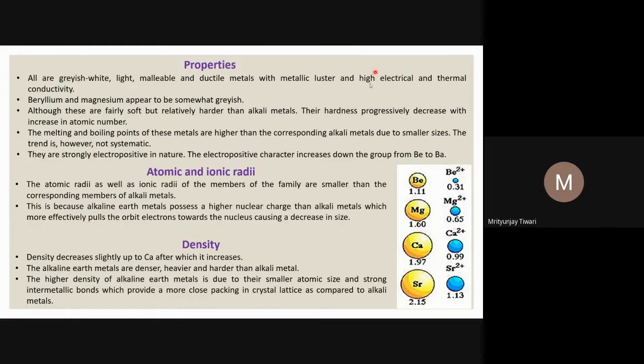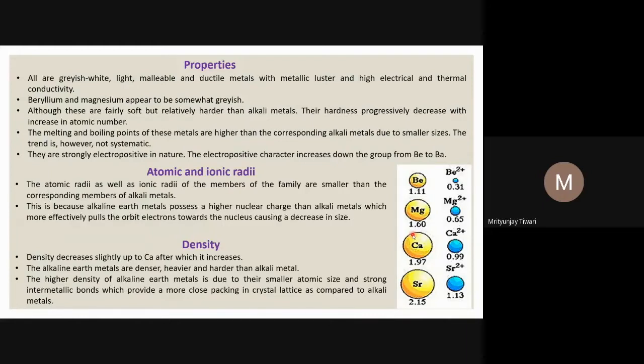All these compounds have high electrical and thermal conductivity. These are fairly soft, and why are they soft? Because their metallic bonding is not so strong. Although it is stronger than in the alkali metals, so they are harder than alkali metals, but they are softer than other metals. And why are they softer than other metals? Because if the bonding between different atoms is stronger, it will be difficult to separate them and break this bonding.